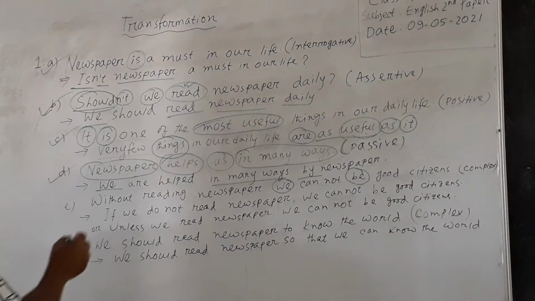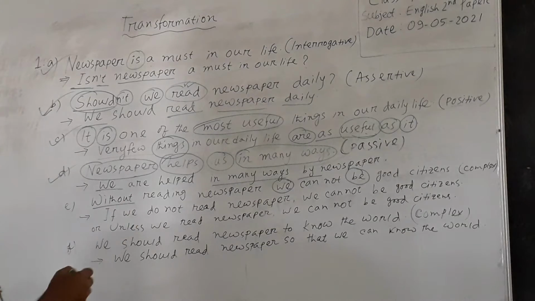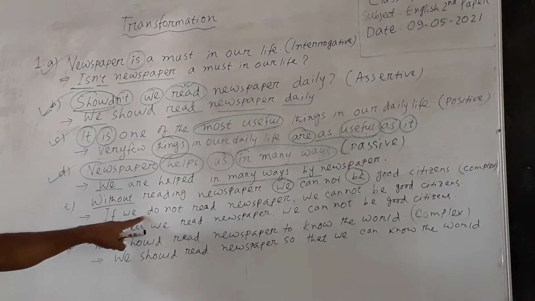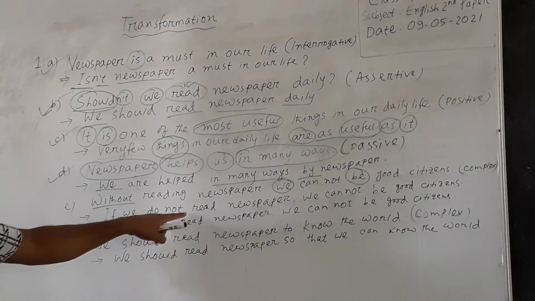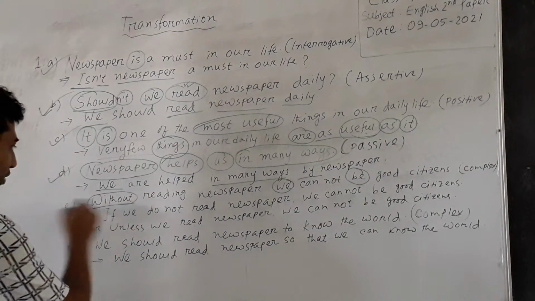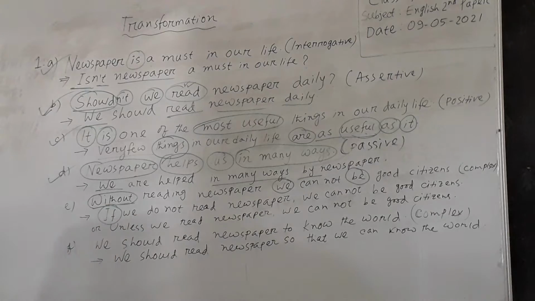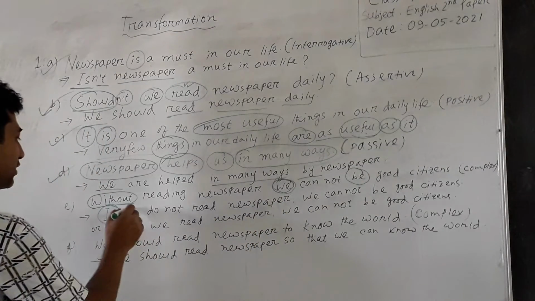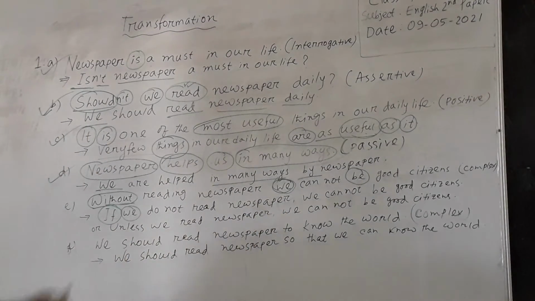When a simple sentence begins with without plus verb plus ing, we have to follow the structure: if plus subject plus negative plus verb plus rest of the sentence. For without, we have written if. Then we have to write the subject of the sentence. Here we is the subject, and it will be written here. Then for maintaining the meaning of the original sentence, we have to write the negative form here.